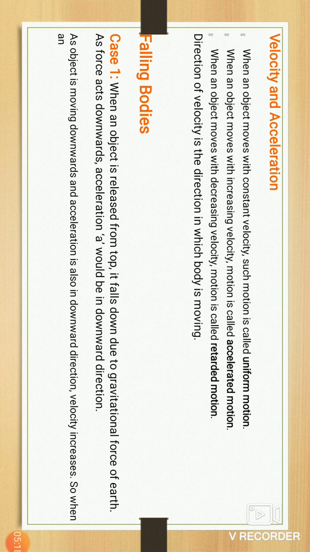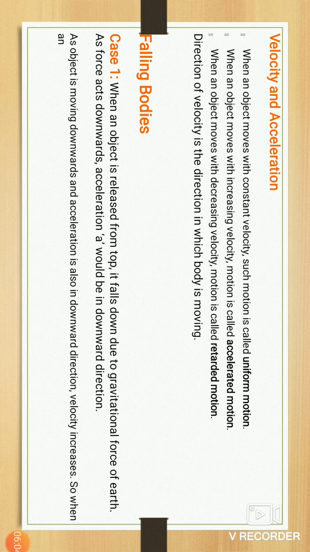Due to the gravitational force of earth. As the force acts in the downward direction, acceleration a would be in the downward direction. Everyone knows that when any object, mobile, or you yourself, are released from the top, it drops down on the earth, and the acceleration is in the downward direction, and velocity also increases in the downward direction.